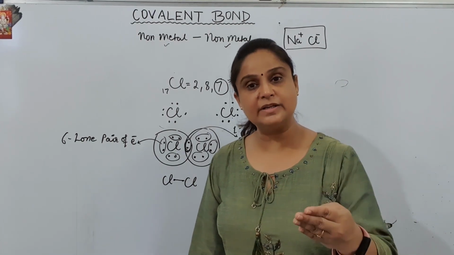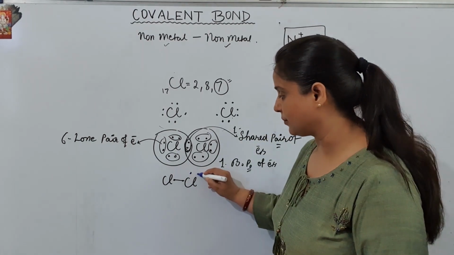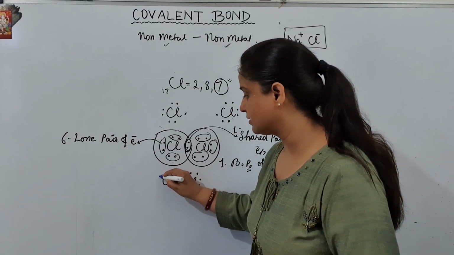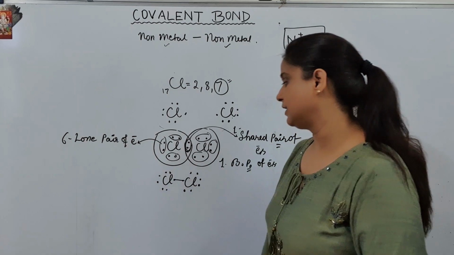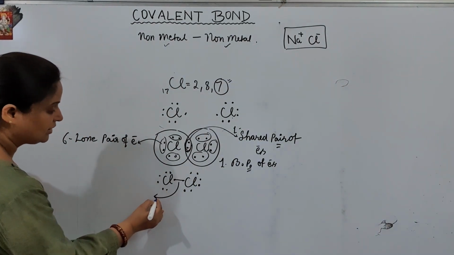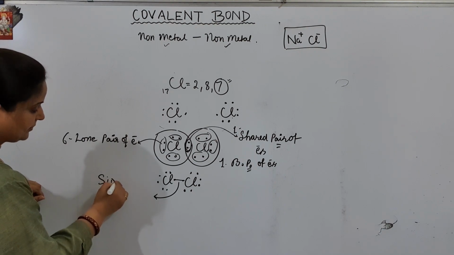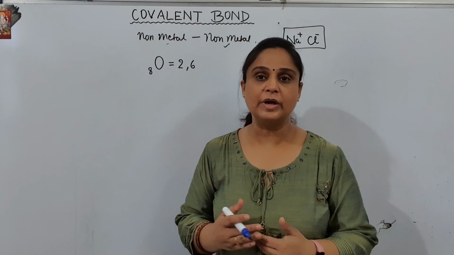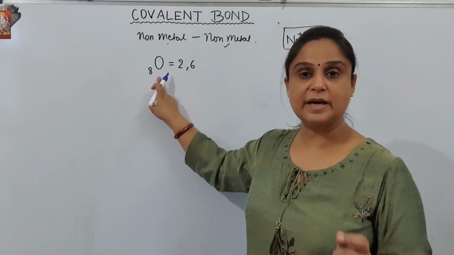If you want to complete the Lewis structure of it, you must draw the electrons called lone pair electrons. And this type of bond, what was the name of this bond? Single covalent bond.